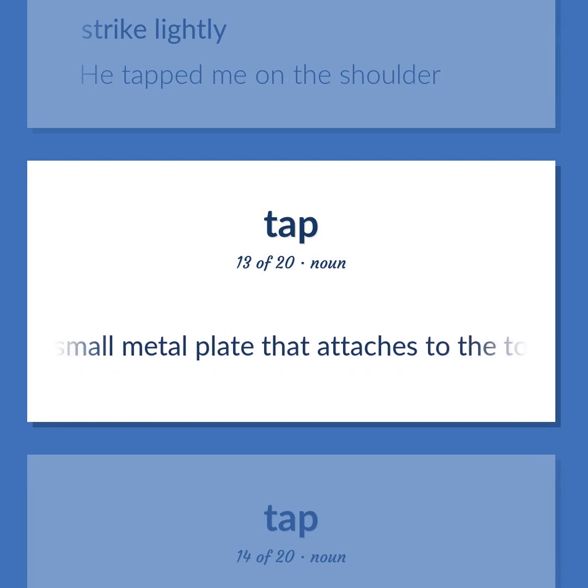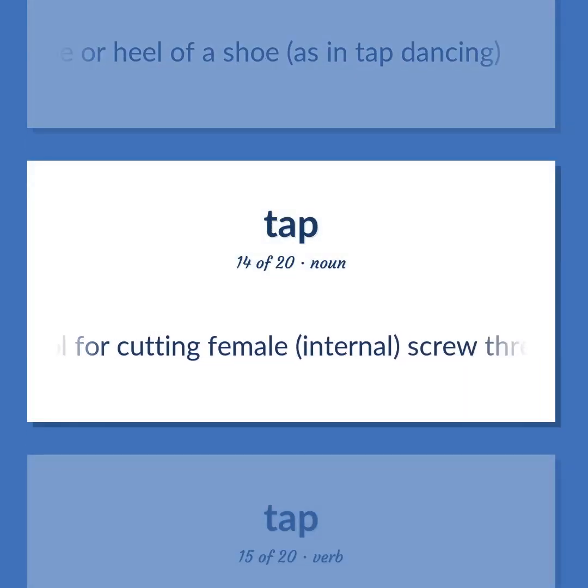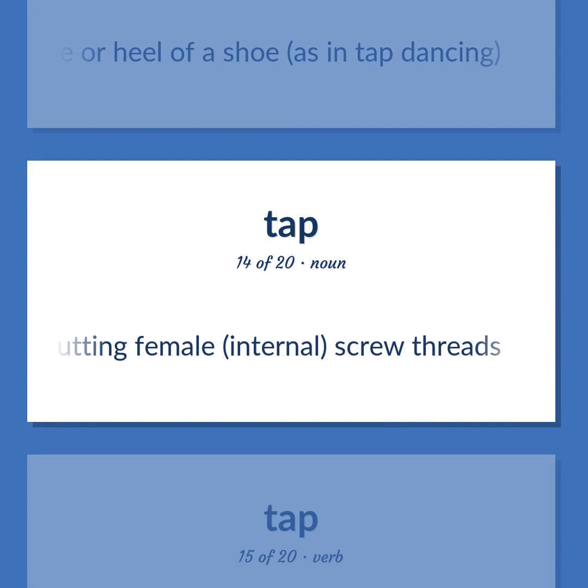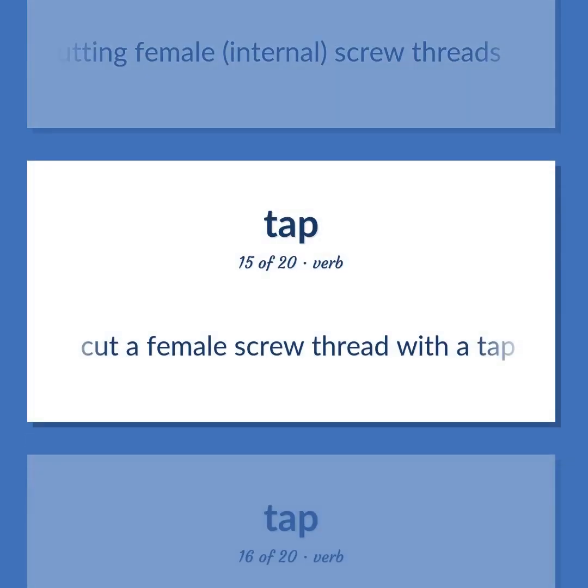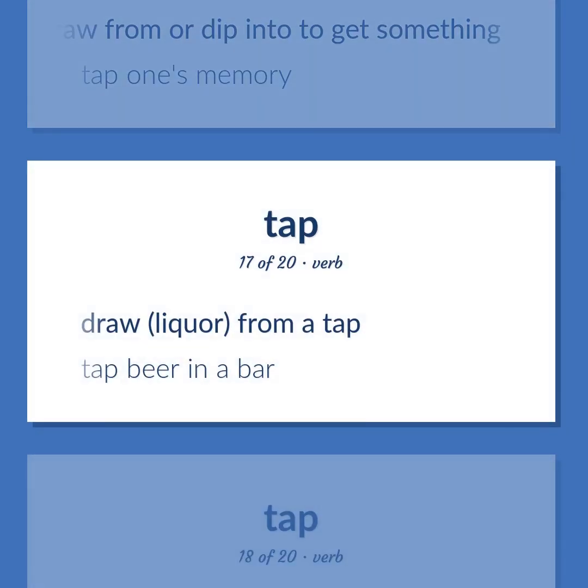A small metal plate that attaches to the toe or heel of a shoe, as in tap dancing. A tool for cutting female, internal, screw threads. Cut a female screw thread with a tap. Draw from or dip into to get something. Tap one's memory. Draw liquor from a tap. Tap beer in a bar.